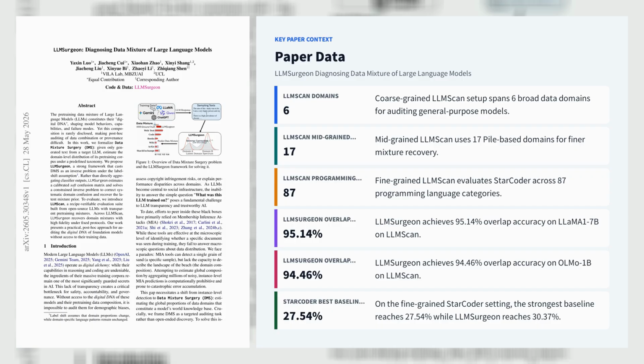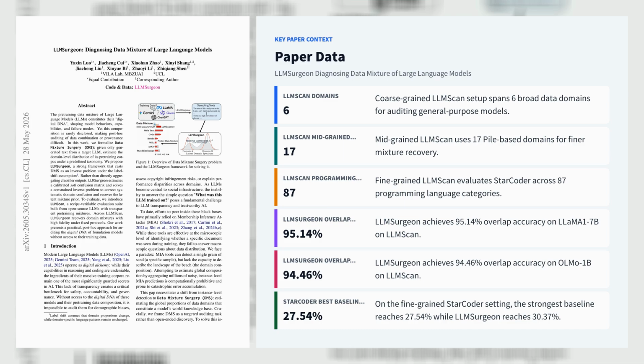To benchmark this, the paper introduces LLMScan, a verifiable suite built from open source models with known data recipes, including LLaMA1, OLMo, Amber, Pythia, GPT-Neo, and StarCoder, spanning 6 coarse domains, 17 mid-grained Pile domains, and 87 programming languages.